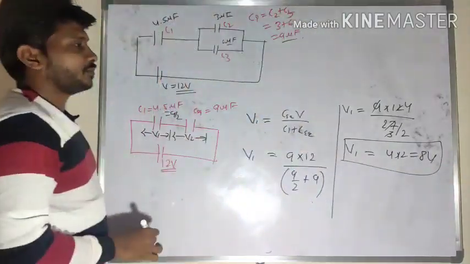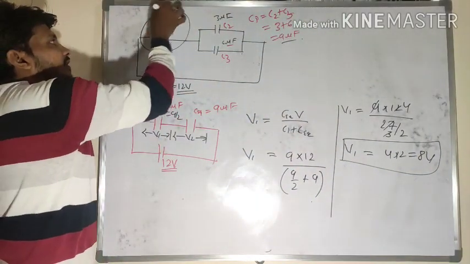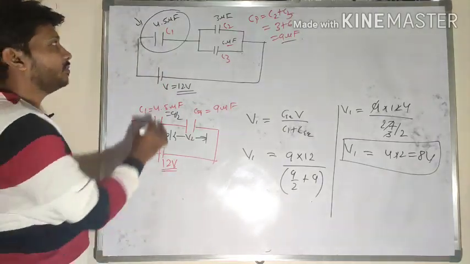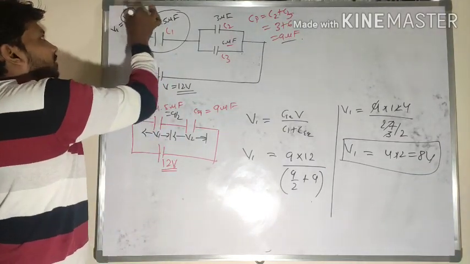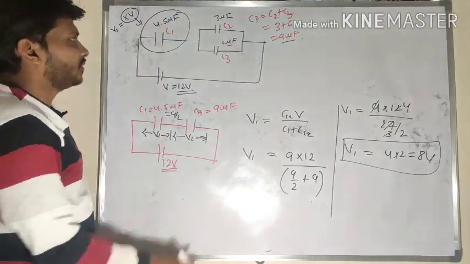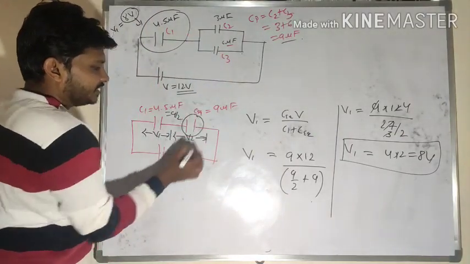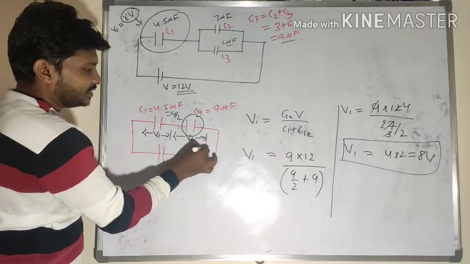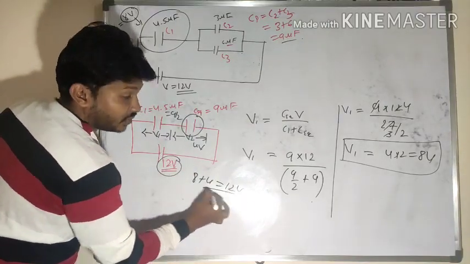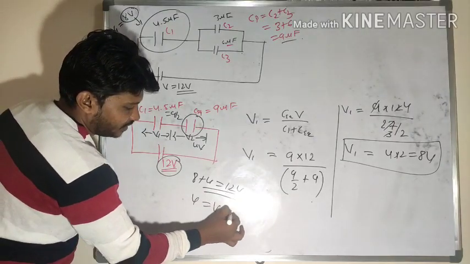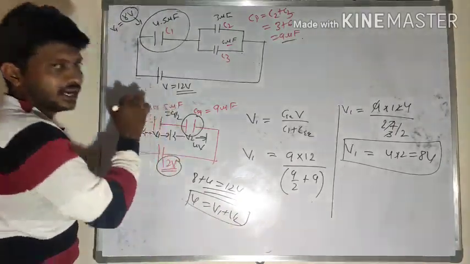What is that branch potential here? Potential difference across that 4.5 microfarad, so that potential difference is 8 volt here. What is the potential difference here? 8 volt. Then what about the potential difference in this combination? If it is 8, this is 4 volt. 8 plus 4, what is the total potential difference? 12 volt. Total potential difference is equal to the sum of the individual ones, I said.